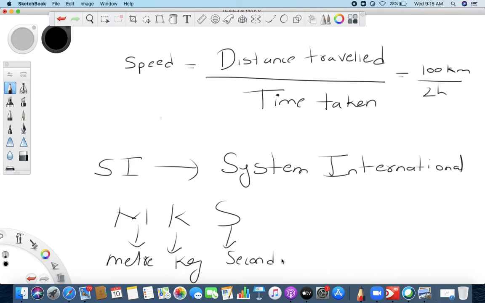Whenever you try to measure any length, you measure in meter. Whenever you try to measure any weight, you measure in kilogram.